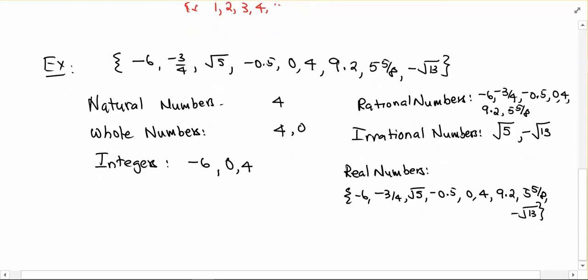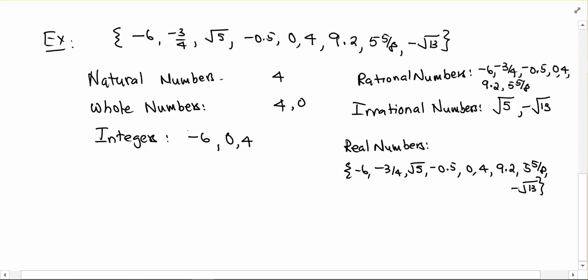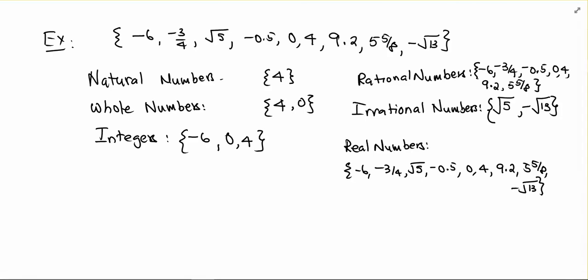If you're wondering about these little squiggly brackets that I've put on all of these, that is just like a basket, a symbol for what's called a set, if you want to get technical. A set is nothing but a container, a symbol that says these are all the collection of answers, a container full of my answers. All right, I hope that helps identify the family tree of real numbers for you.